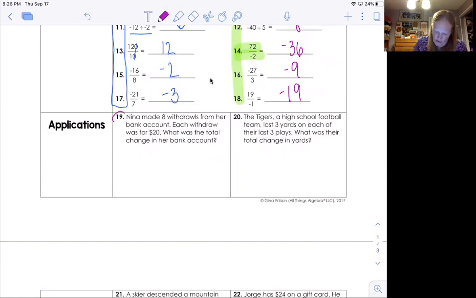Nina. Oh no, I don't trust Nina. Remember last time? She spent way too much money, and she's spending too much money this time too. We need an intervention with Nina, okay?